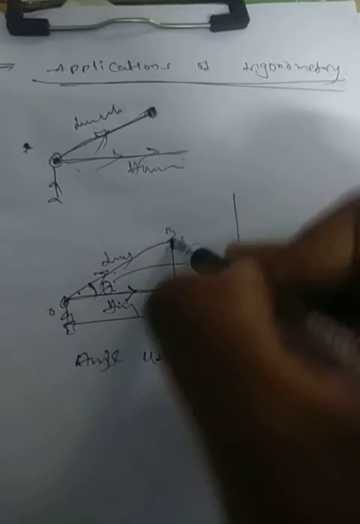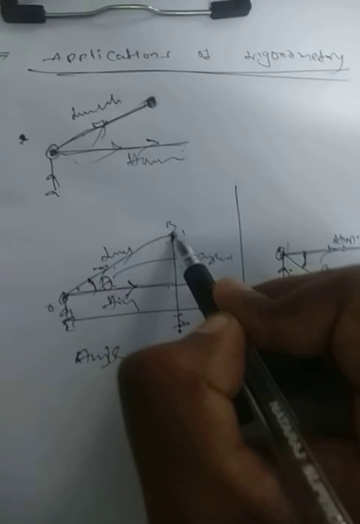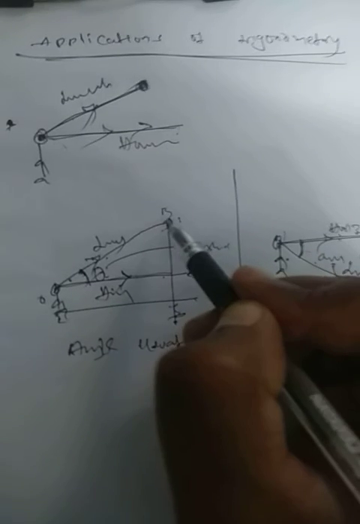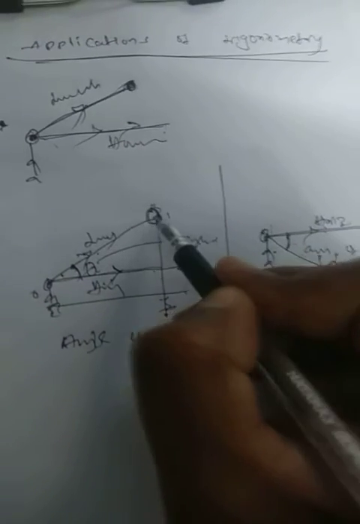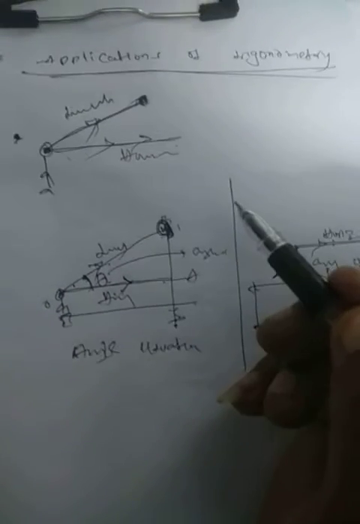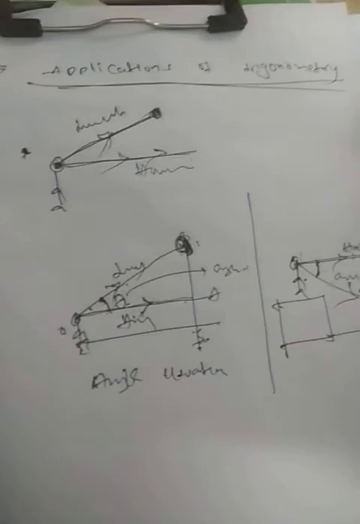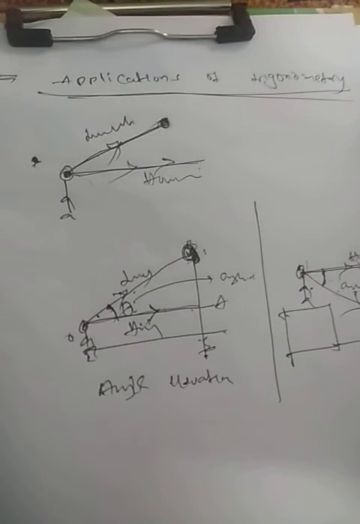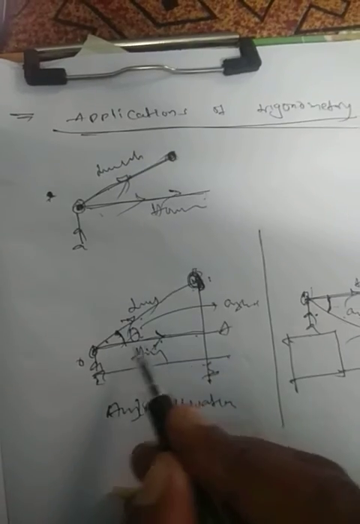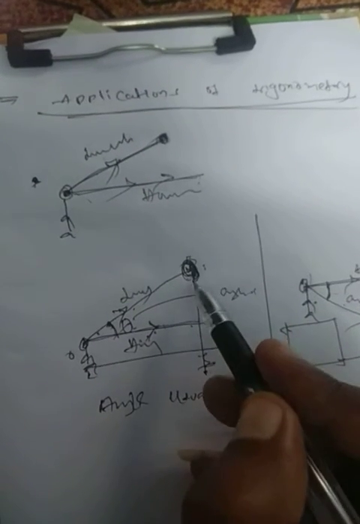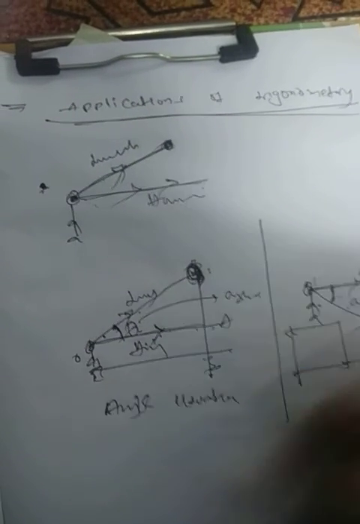The angle of elevation is the angle formed above the horizontal line by the line of sight to observe an object above the horizontal level.